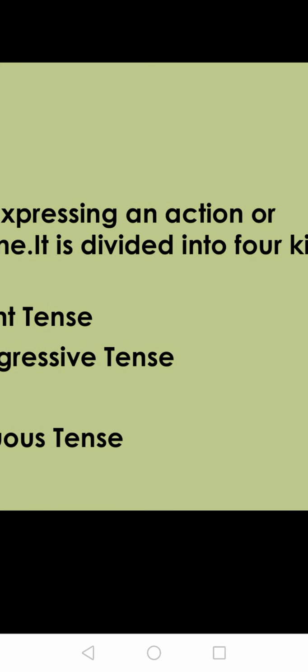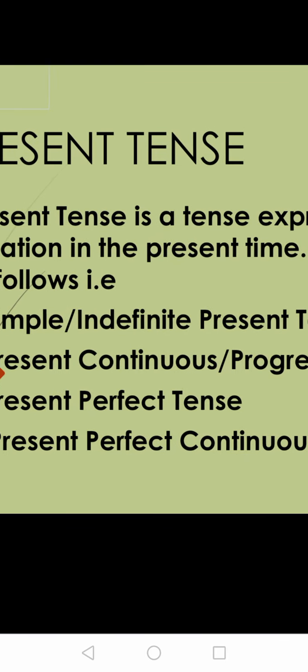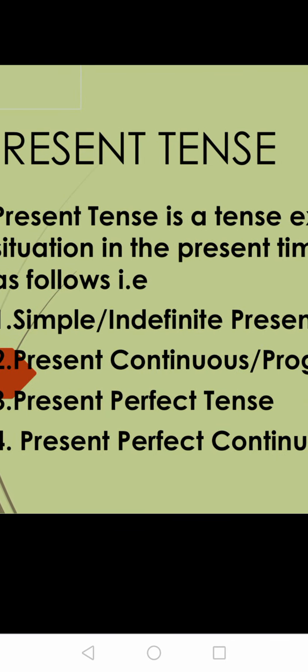It is divided into four kinds, as we already studied in the table: simple, also known as indefinite present tense; present continuous, also known as progressive tense; present perfect tense and present perfect continuous tense. So these are the four forms of present tense.